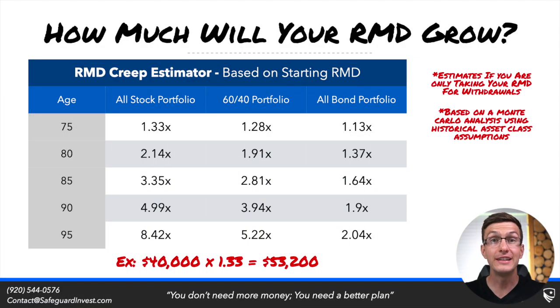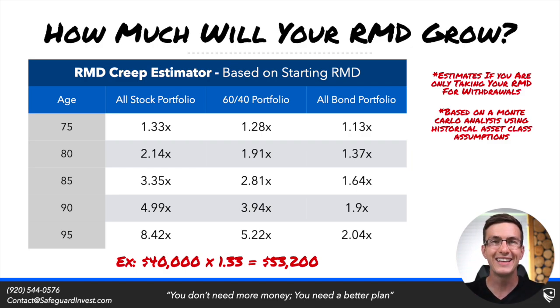On the screen, I have a table that estimates this RMD growth based on three different portfolios, and we're using historical assumptions here. We're also looking at the growth assuming that all you are taking from these tax-deferred accounts would be that required minimum distribution. If you are taking more than your RMD, or if you're performing Roth conversions on top of your RMD, obviously this can affect the growth that we expect within that RMD. Now keep in mind within this table, I am showing the multiplier at that given age.